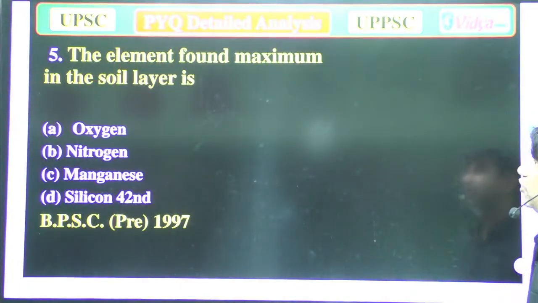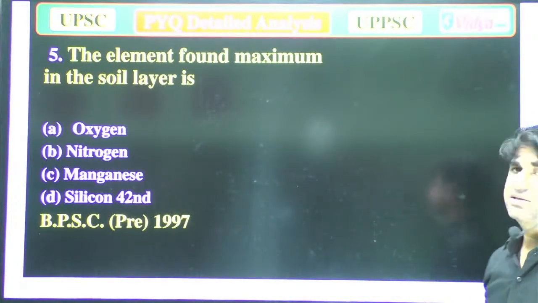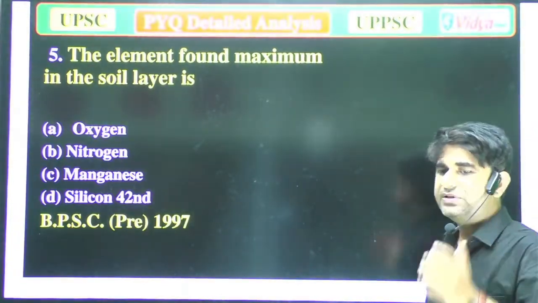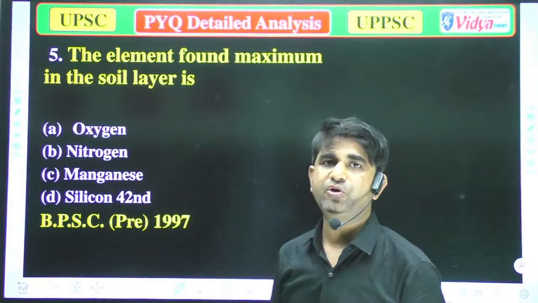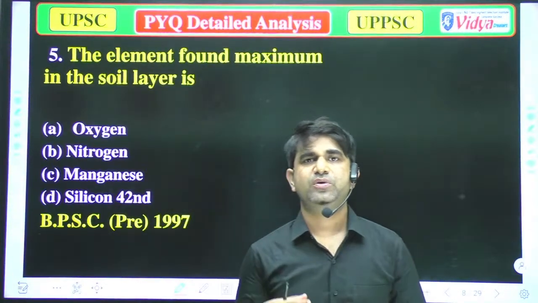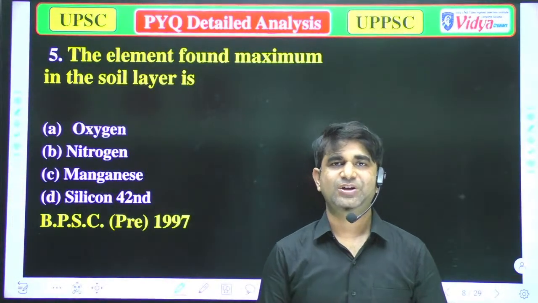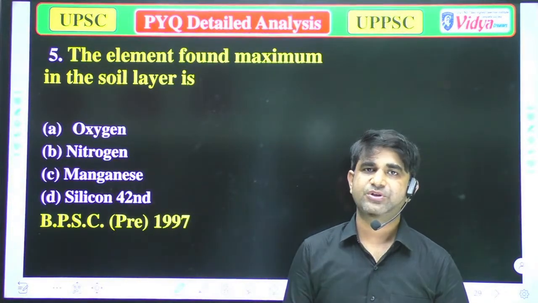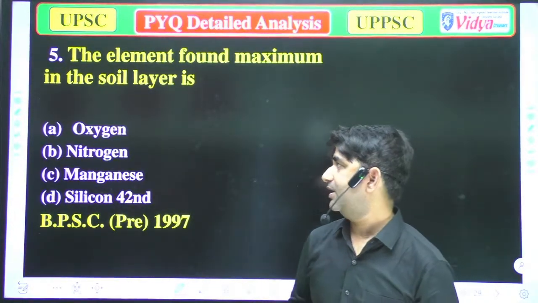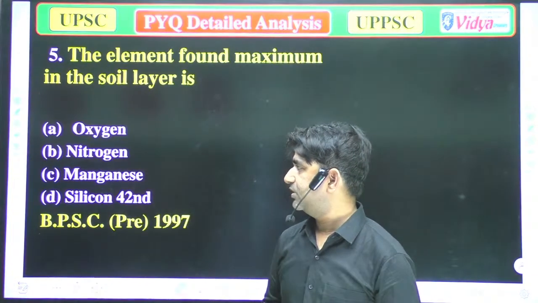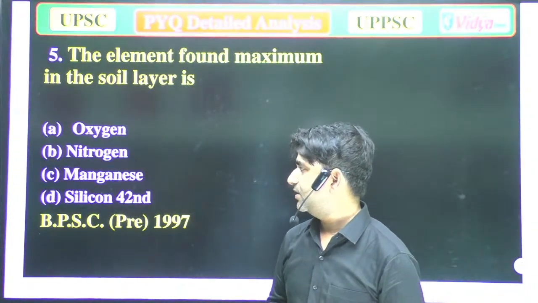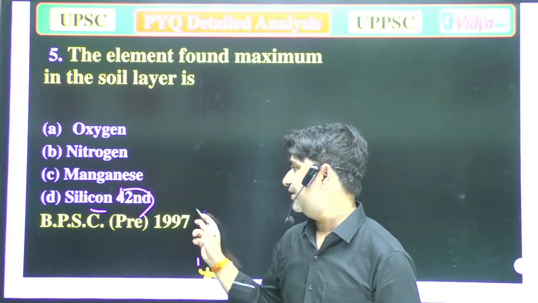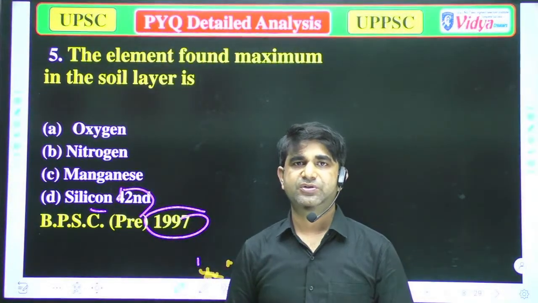The element found maximum in the soil layer, meaning which element is found in abundant amount in the soil layer. Try to attempt these types of questions, because they will revise the whole chemistry for your life. Options are A oxygen, B nitrogen, C manganese, and D silicon. That question was asked in the 42nd BPSC in 1997. Everyone, please try to attempt that question.